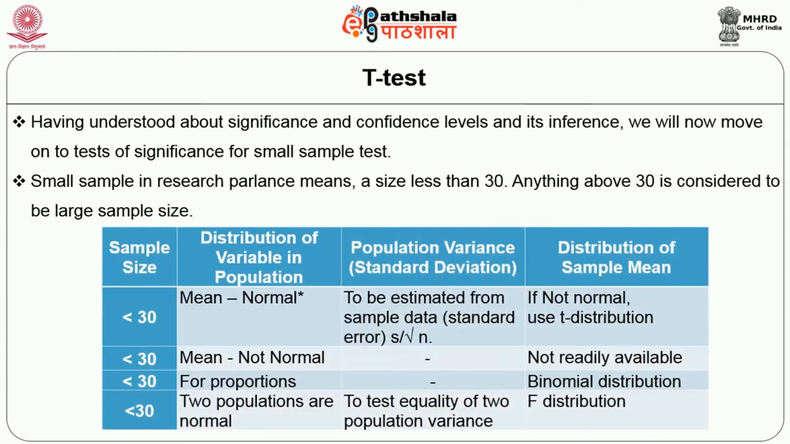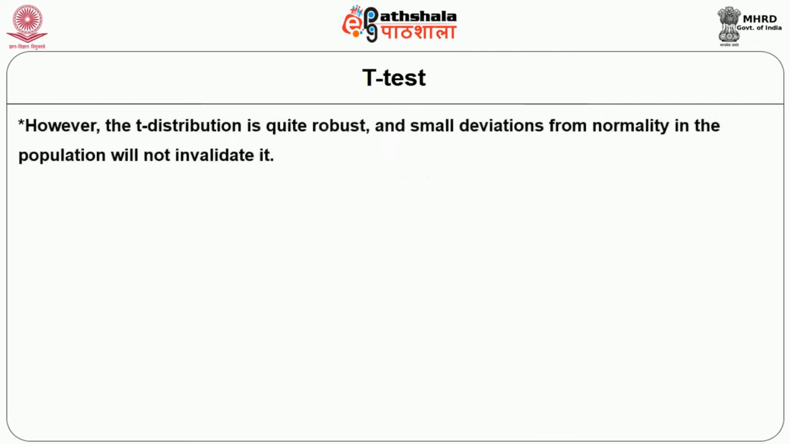In case of small sample size, the normality will not be normally met. Instead, we can use t-distribution. And if the sample size is less than 30 and if the populations are normal, then you can also go in for f-distribution. However, the t-distribution is quite robust and small deviations from normality in the population will not invalidate it.